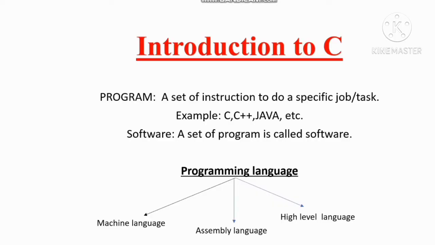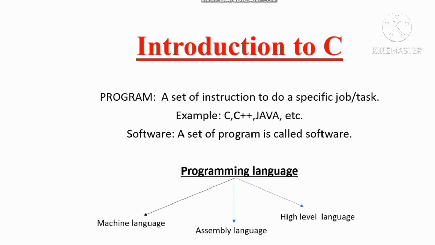So see here, I am going to start the introduction to C programming language. Before going to C programming language, first we have to discuss what is a program, what is programming. Actually, a program is a set of instructions to do a specific job or task. When we do some specific task, we need some instructions, means some rules, for this program.